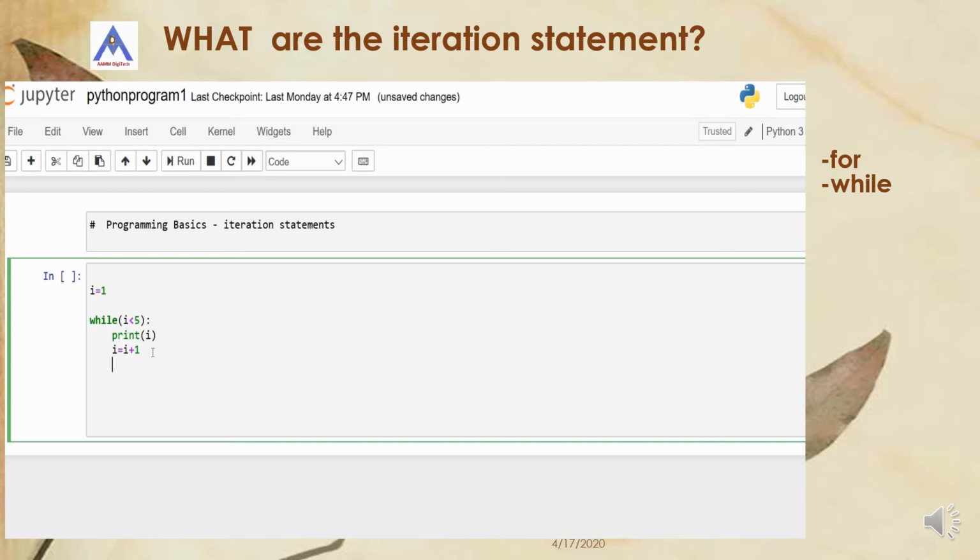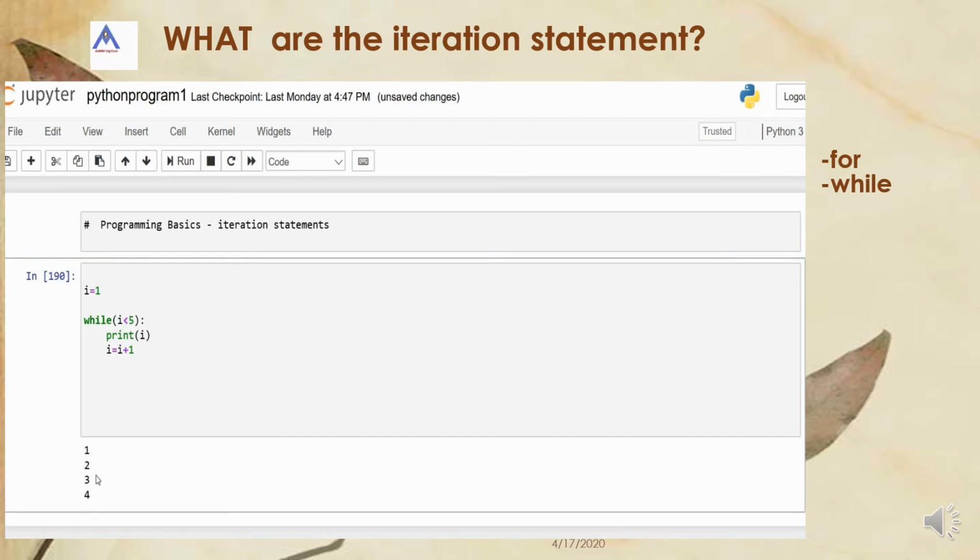So in this case, what will be the output? The output will be 1, 2, 3, 4. Once i reaches 5, the condition fails, and it will come out of the loop. So let us see the outputs. See, 1, 2, 3, 4. So this is a simple while loop.